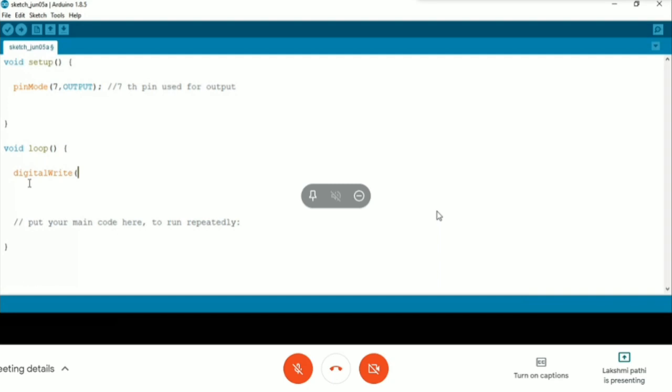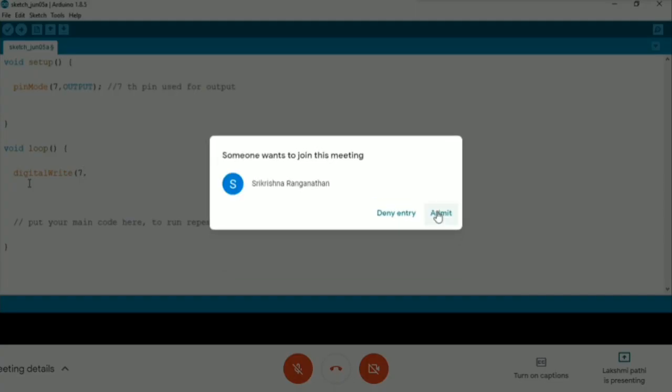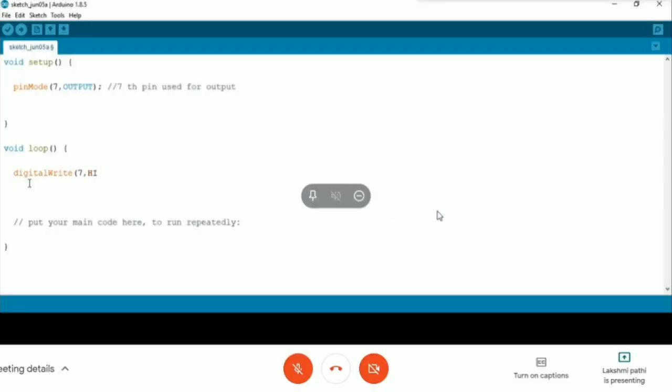Okay. So what do I have to do? The 7th pin should be made high. High means the voltage here is around 5 volts. That is what we have to make, like this. Clear? Fine. My 7th pin is getting high.